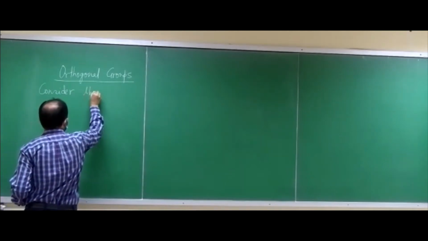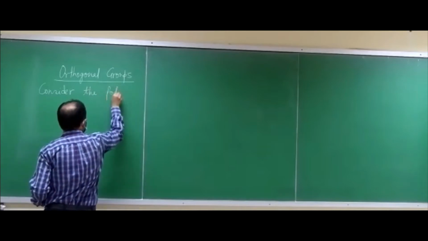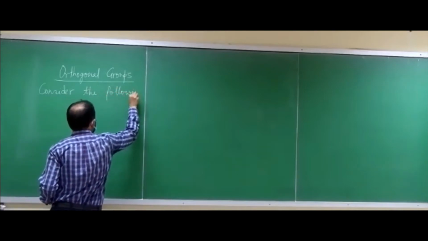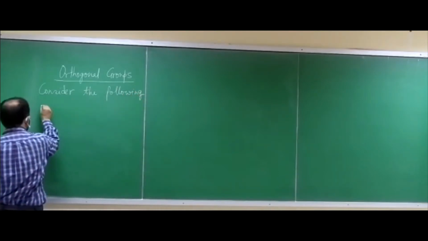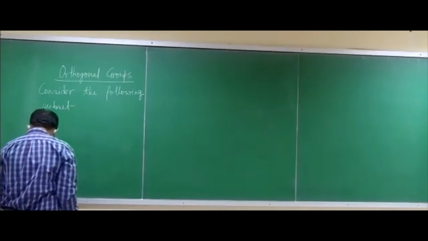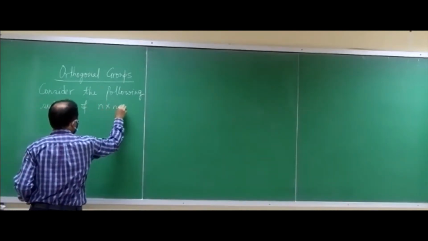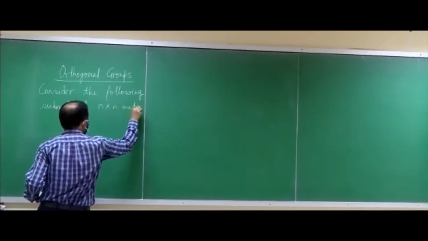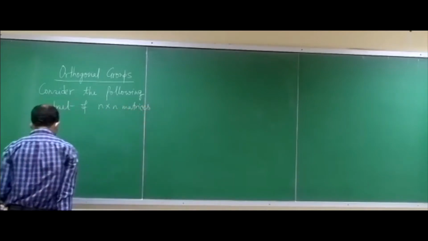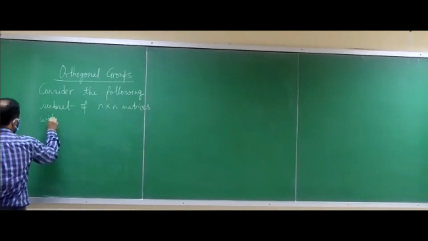So consider the following subset of n cross n matrices with real entries.